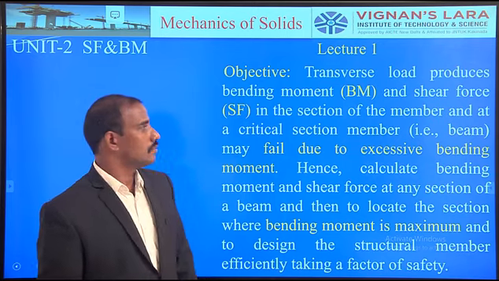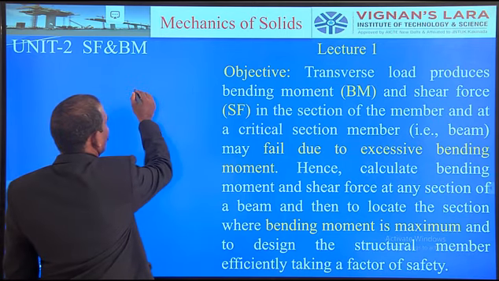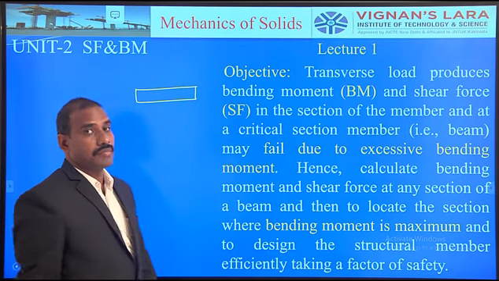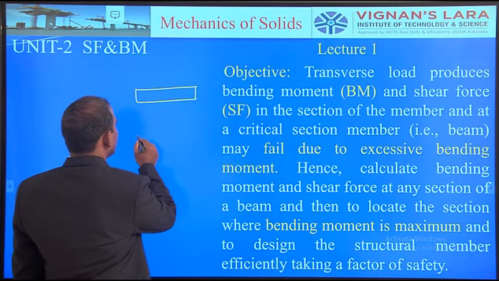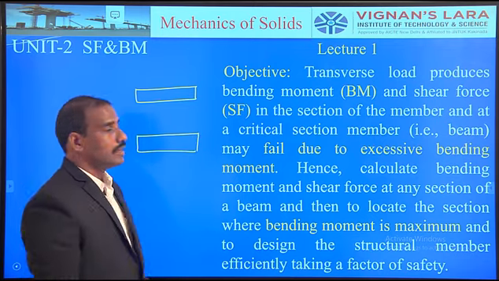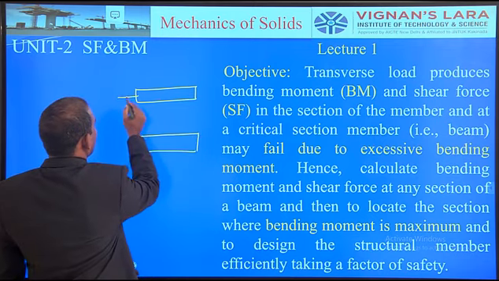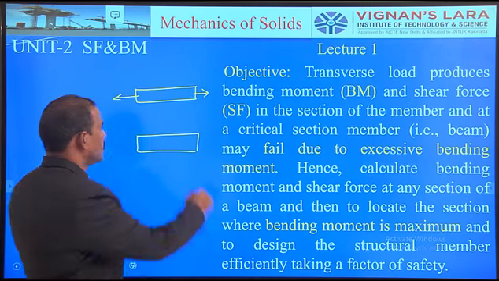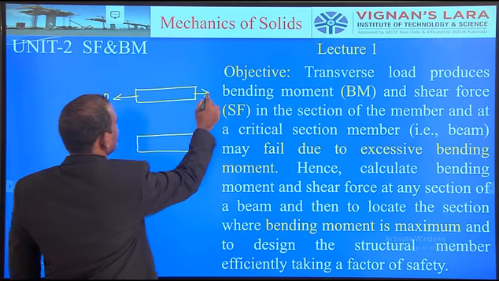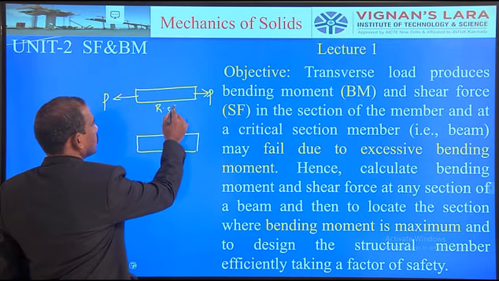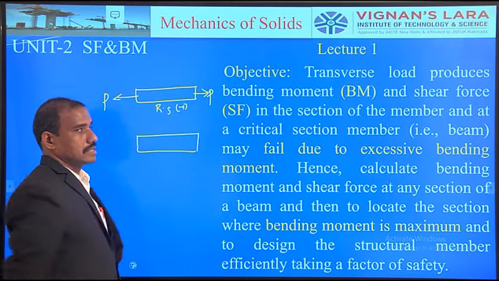So, for example, let us consider one structural member. Alright, this is a structural member. Again, this is also one more structural member, or the same structural member. So, first of all, let us see a force of magnitude P is applied. Both are in a horizontal position. A force P is applied on the beam as shown in figure 1. For example, this is figure 1. Right? This is the first case.